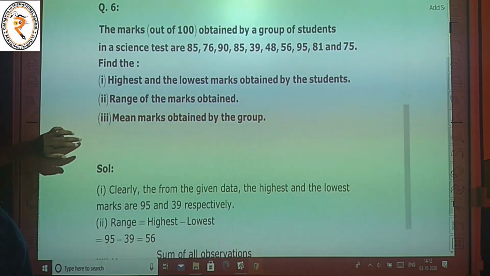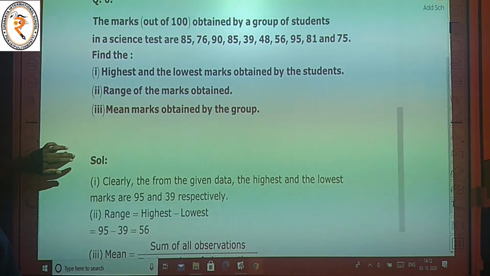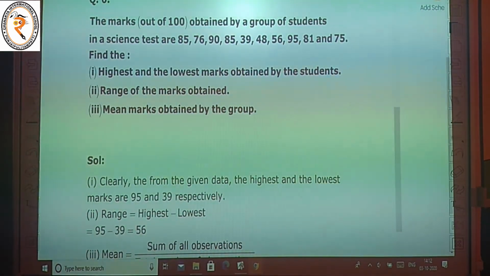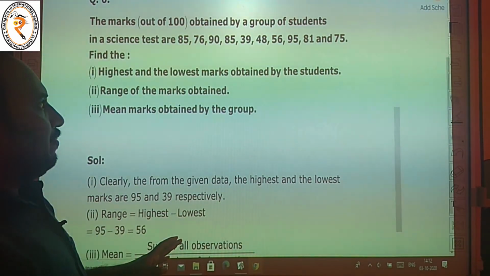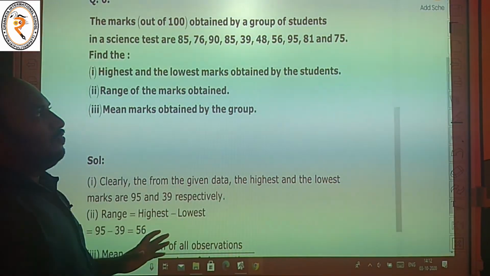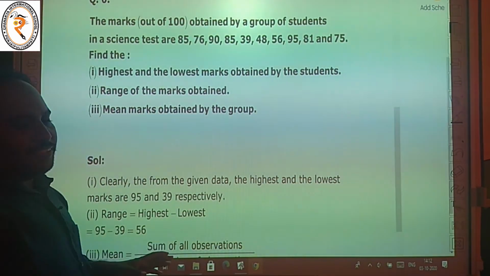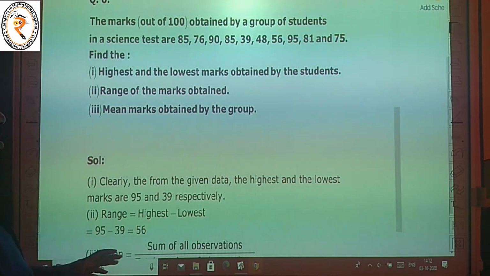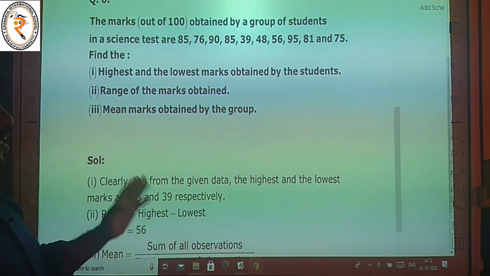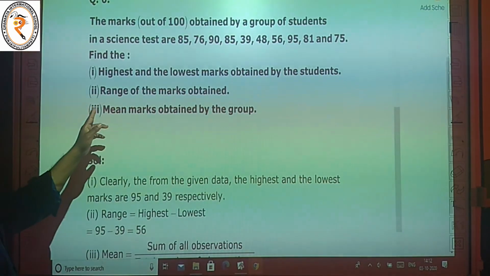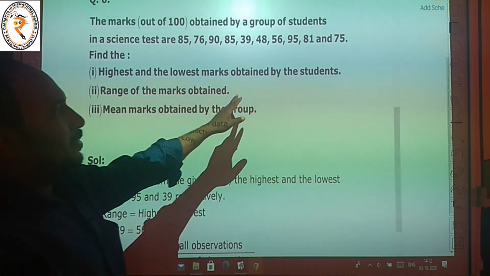The next one, question number 6. The marks out of 100 attained by a group of students in a science test are 85, 76, 90, 85, 39, 48, 56, 95, 81 and 75. You want the highest and the lowest mark attained by the students.